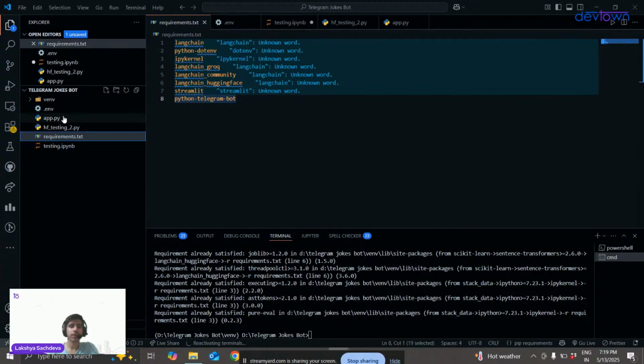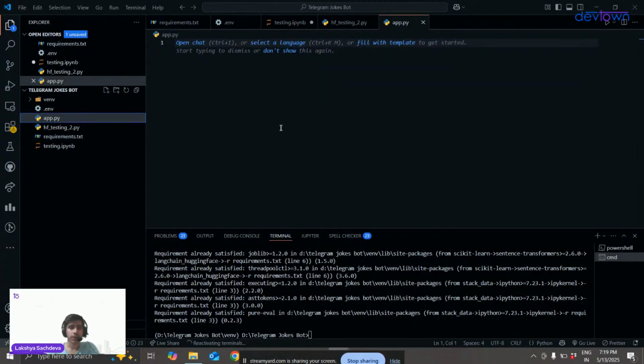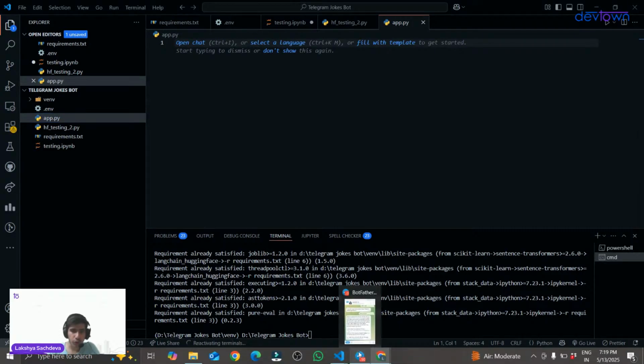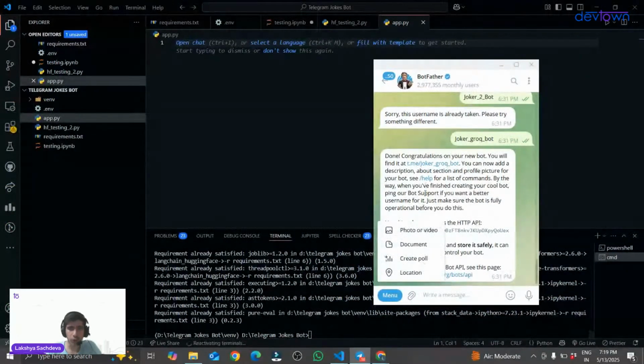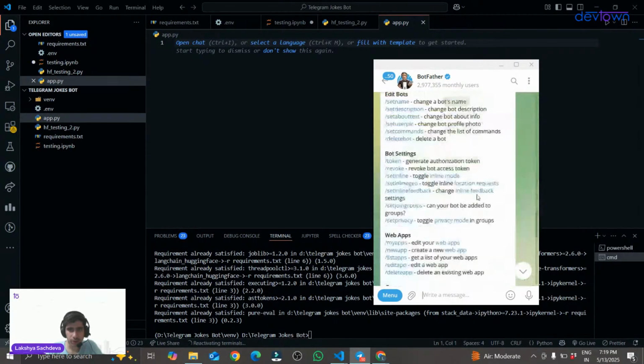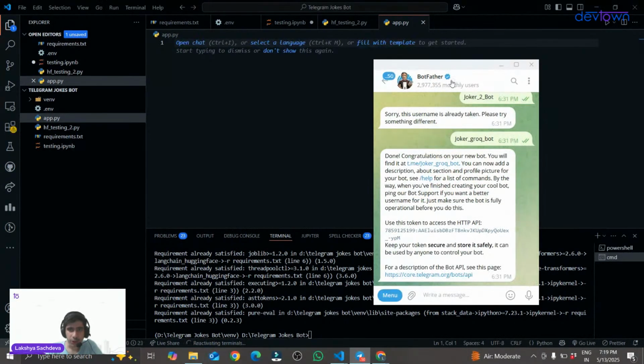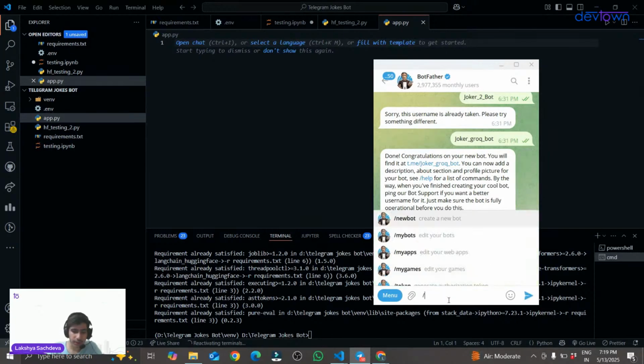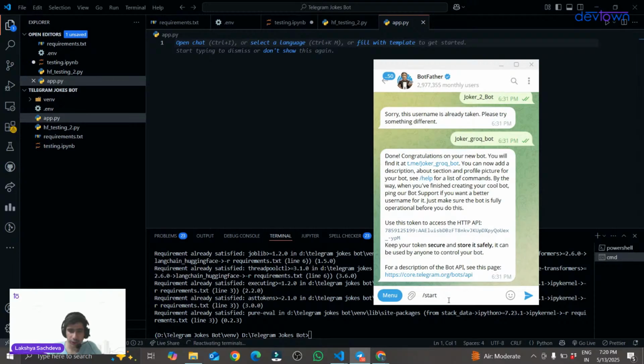Okay, great. Let's go to app.py. Now, before moving to the code directly, there's one more important step that we have to do. You guys have to go to your Telegram. Just go to your Telegram and search for BotFather. Just ignore this conversation right now. I will tell you what this is about. Go to Telegram and search for BotFather. In this BotFather, give the start command /start.